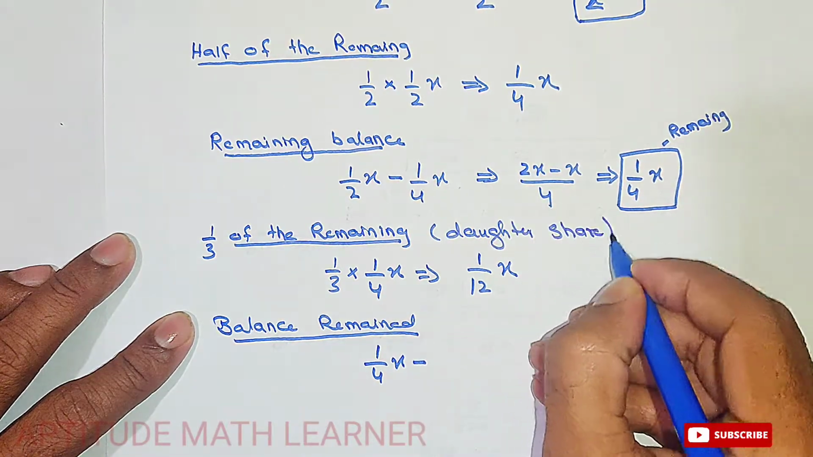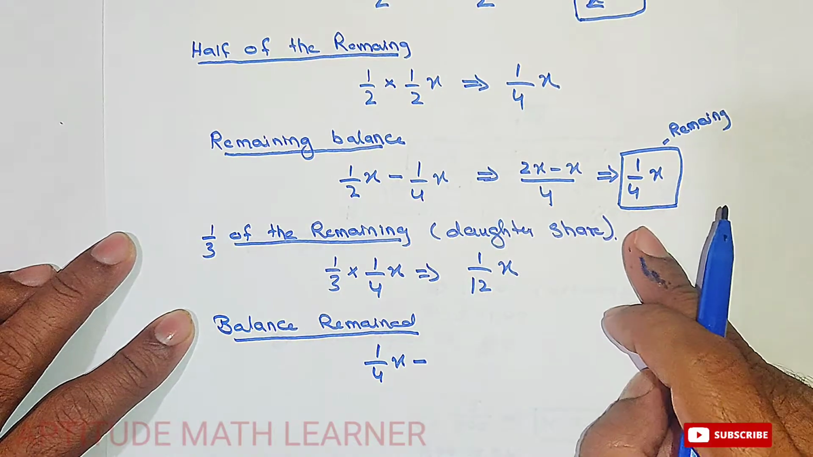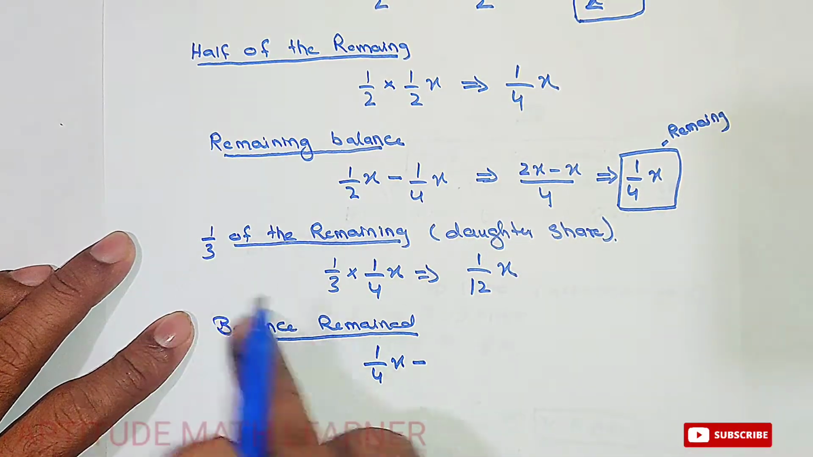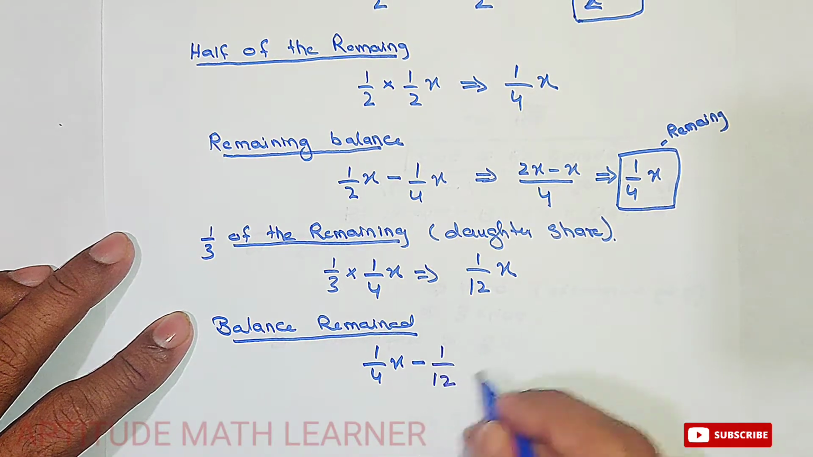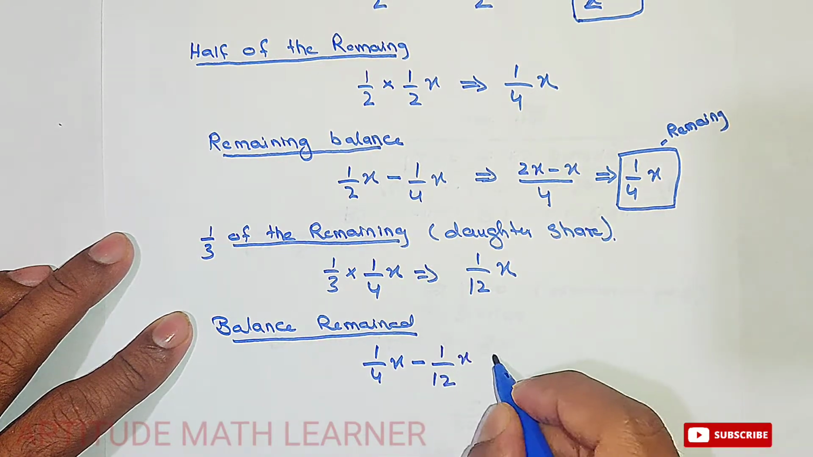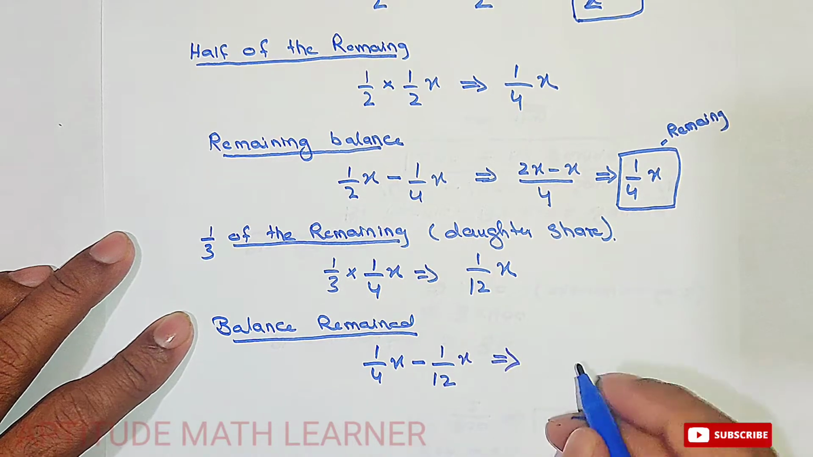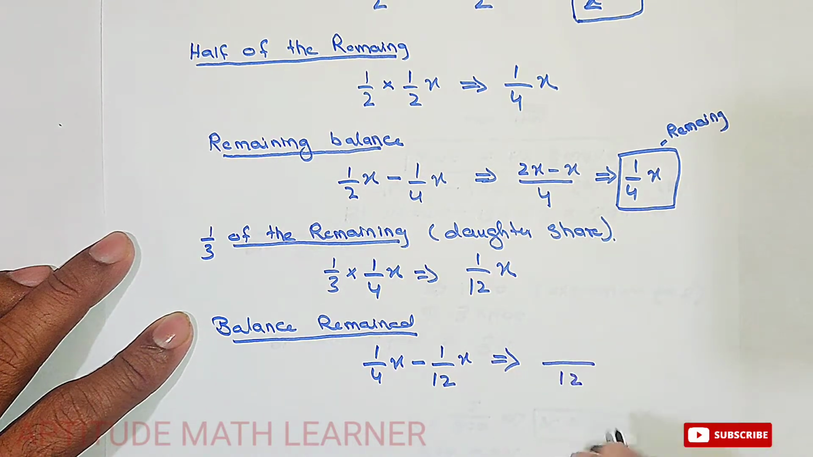You can also take out this. So this is the daughter's share. So we have just taken 1/3 of the remaining and we minus it from the remaining balance. So how much does it become? It becomes 12. So here we have just taken the LCM and this becomes 12.